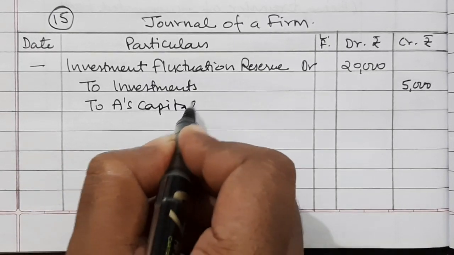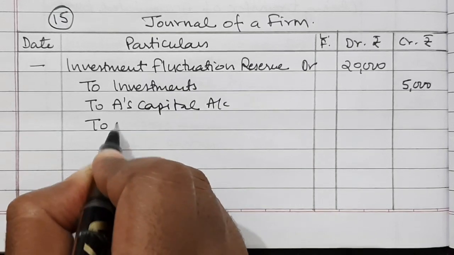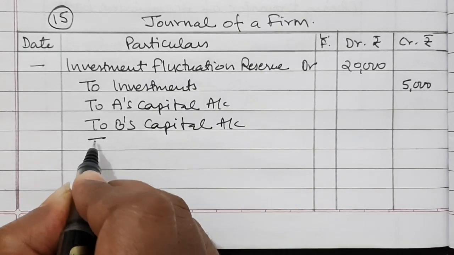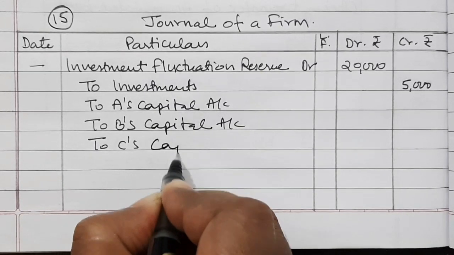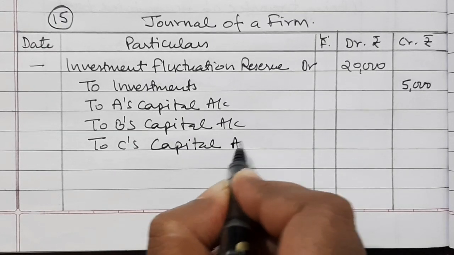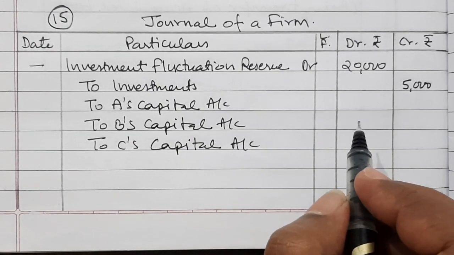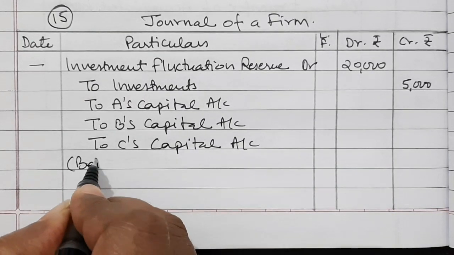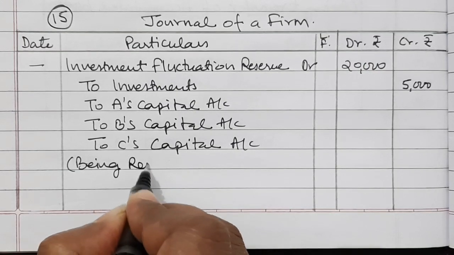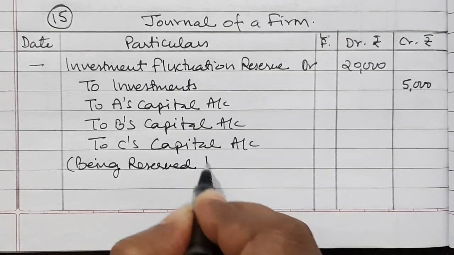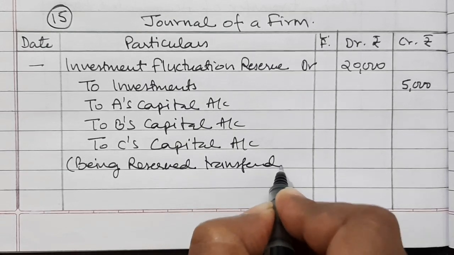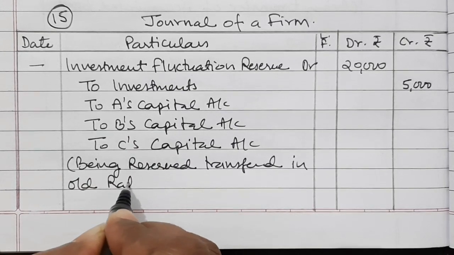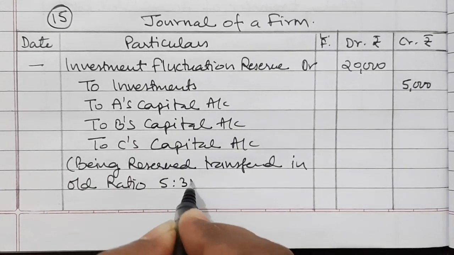To A's capital account, to B's capital account, and to C's capital account. 15,000 is to be broken in the ratio 5:3:2, that is their old ratio, being reserve transferred in old ratio, that is 5:3:2.